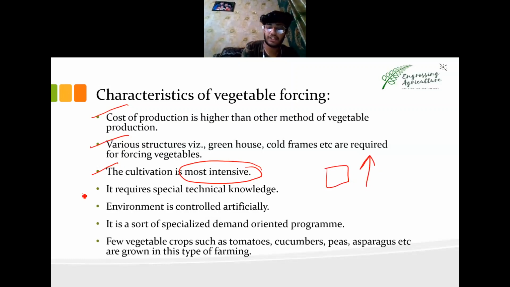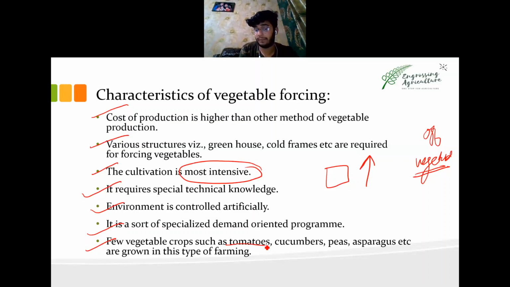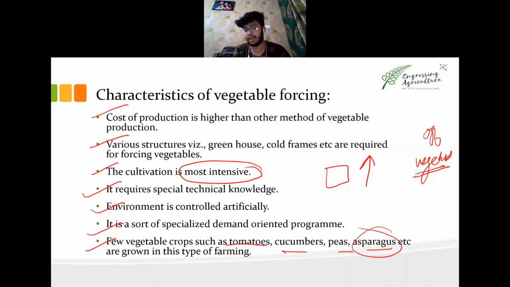Then we have special techniques and knowledge. Obviously, if you're growing an off-season fruit or vegetable, then you need to have all the knowledge of the requirement of the vegetable. Environment controlled, specialized, demand oriented. Tomatoes which are required throughout the year, cucumber, peas, asparagus. Asparagus not in India, but in other countries like United States and Britain, they require asparagus throughout the year. So these are grown through vegetable forcing.